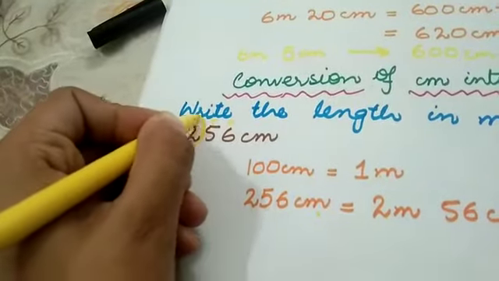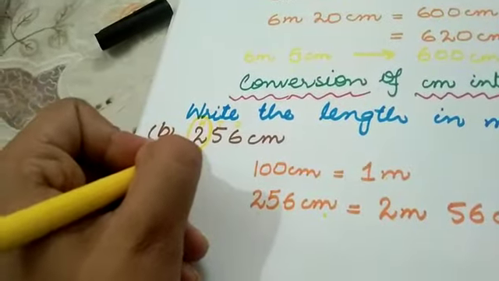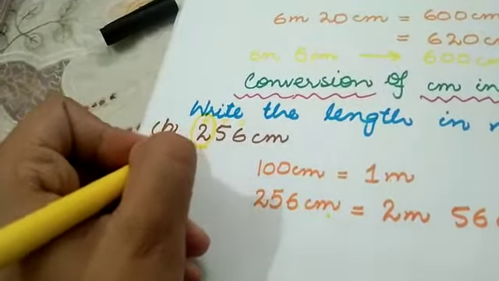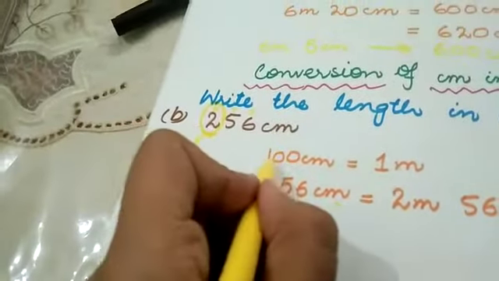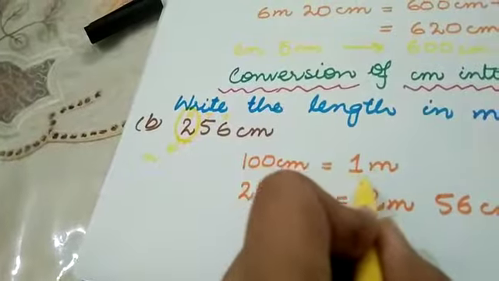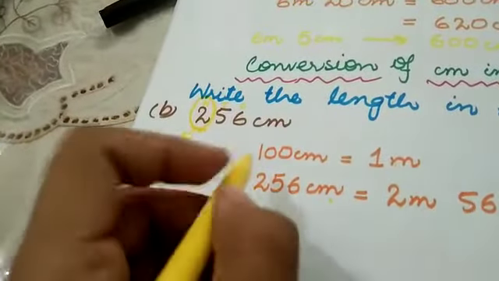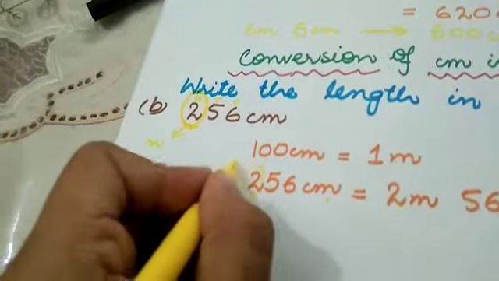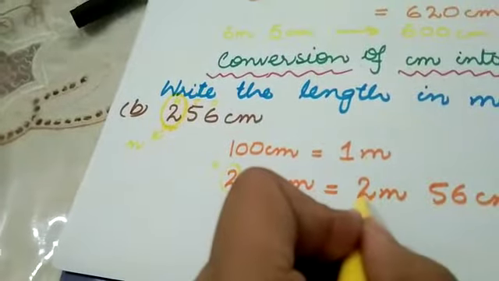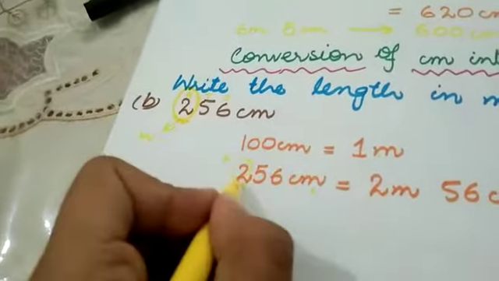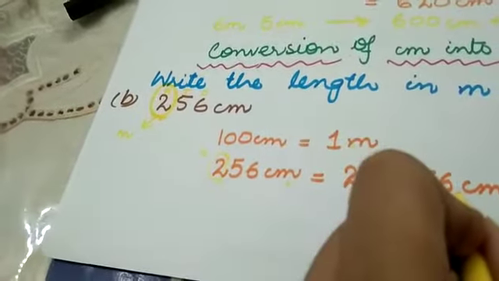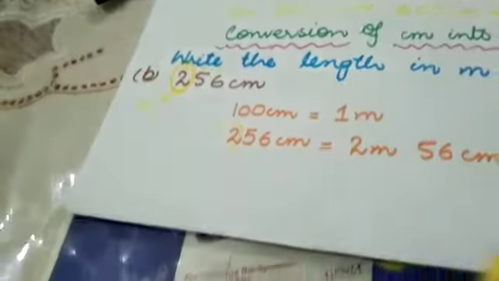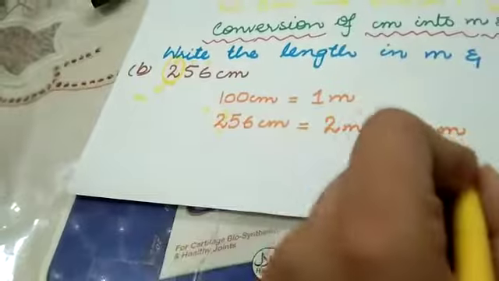You know that 2 is at the hundred position, so this will be meter. As 100 centimeter is equal to 1 meter, 2 is at the hundred position, so there are 2 meter, meaning 200 centimeter, and 56 centimeter as it is given. So it will be 2 meter and 56 centimeter.